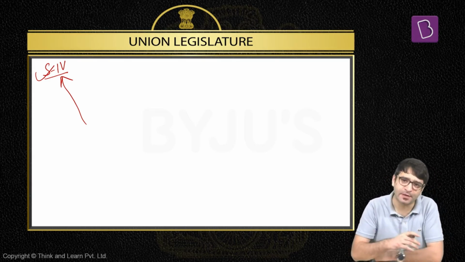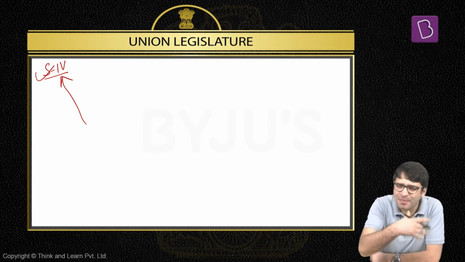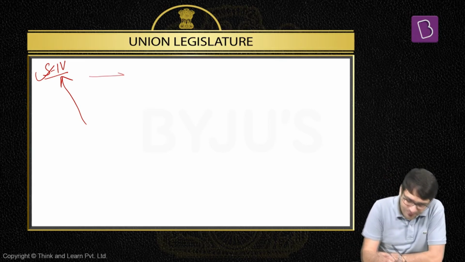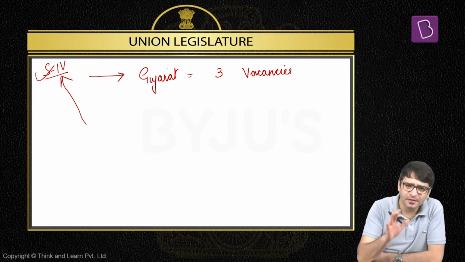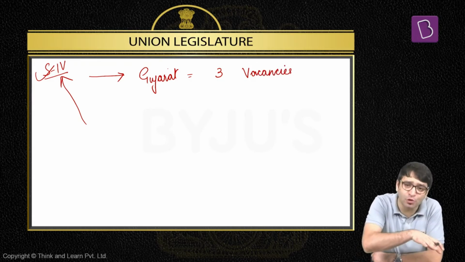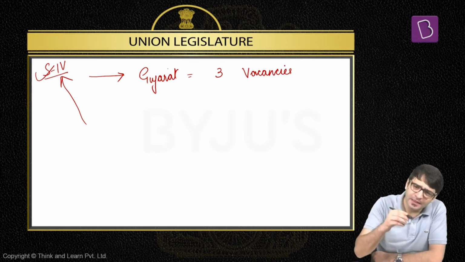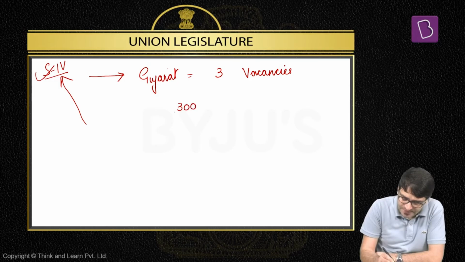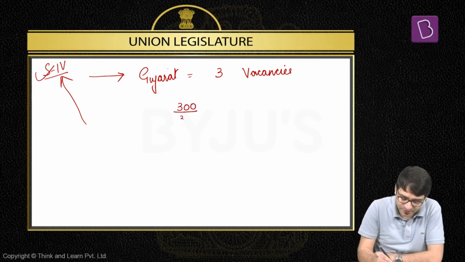But how does the election take place? Let me give you a mathematical explanation. Let's say, for example, we have a state, Gujarat, and in Gujarat we have 3 vacancies. That means 3 vacancies are to be filled, which means 3 MPs from Gujarat are to be elected to Rajya Sabha. Let's assume for a while that 300 is the strength of the Legislative Assembly of Gujarat. How many vacancies do we have? 3 plus 1 plus 1.